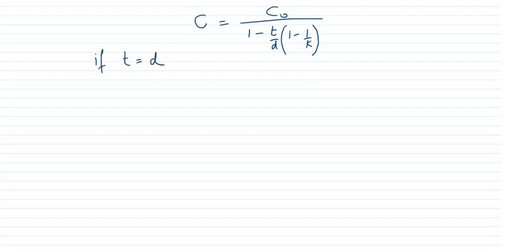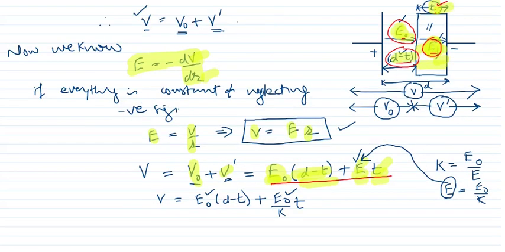The formula is C is equal to C naught upon 1 minus T upon D into 1 minus 1 upon K. Now this is the value of the capacitance. Now if T is equal to D, then what happens? T is equal to D means what? If instead of only this portion, it is completely filled by the dielectric slab, D and T are equal.